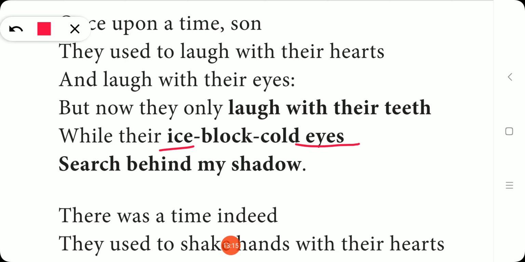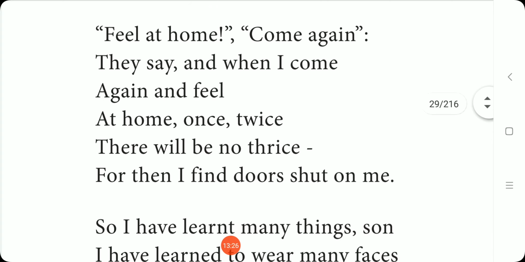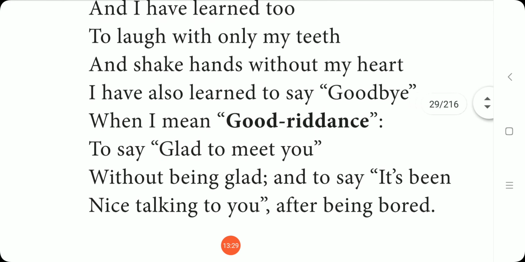Okay, let us go for the next figure of speech in this poem. The next figure of speech is given in the 5th stanza of this page.